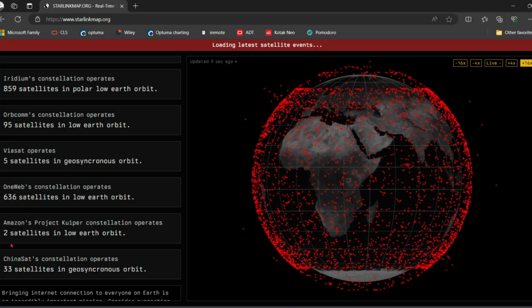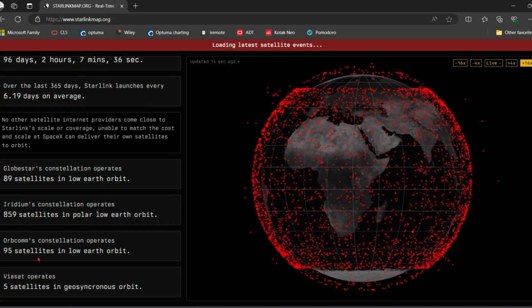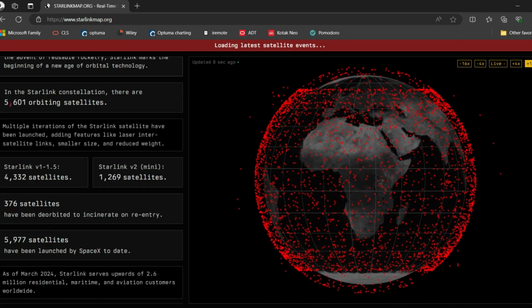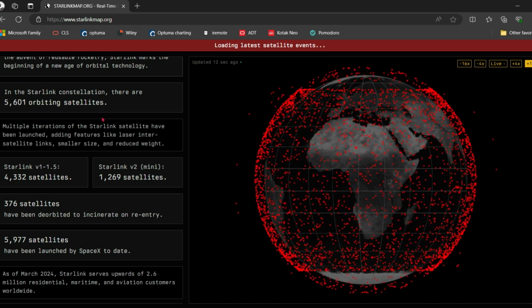These are other competitors. Globalstar has 89 satellites. Iridium has 859 satellites. Amazon has 2 satellites. ChinaSat has 33 satellites. But Elon Musk has 5,601 orbiting satellites. The purpose of these satellites and the Starlink project is to provide good internet service.